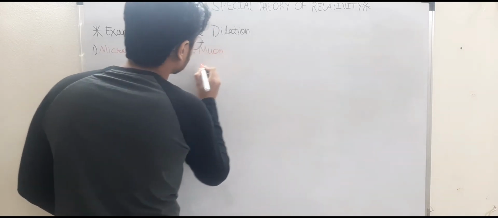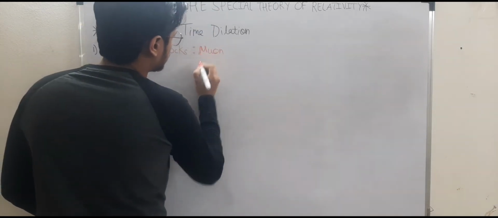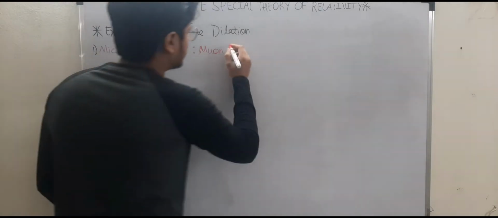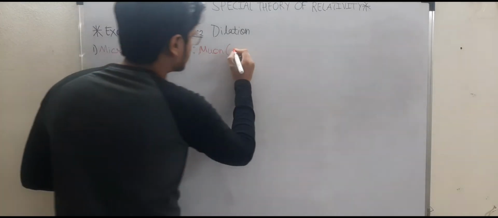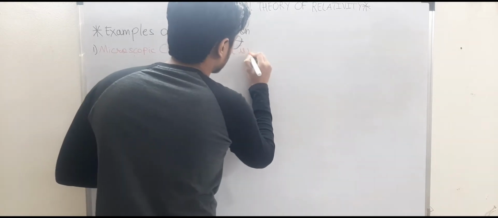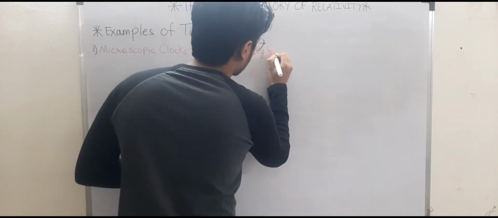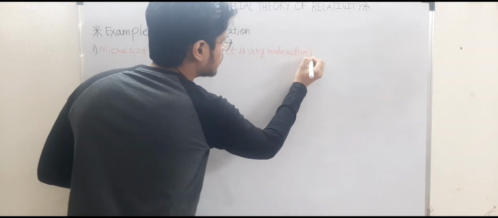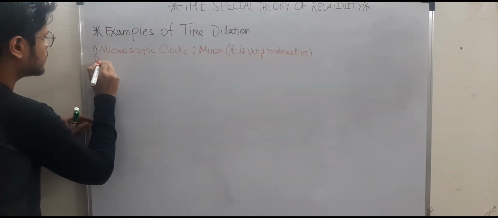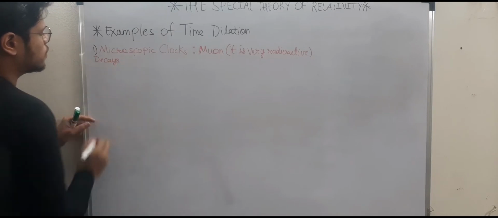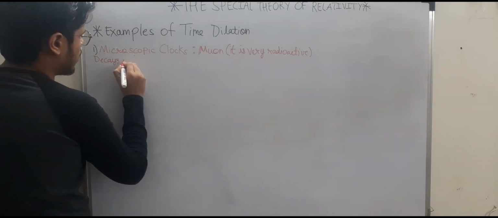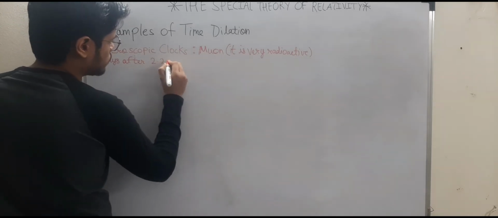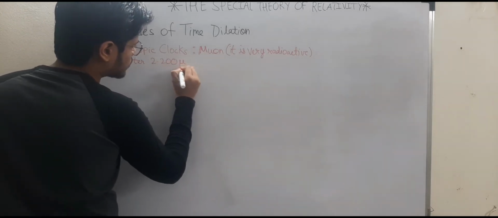Muon. Now what this guy does is that it is a very radioactive particle. First of all, it is very radioactive, and it decays after 2.200 microseconds.